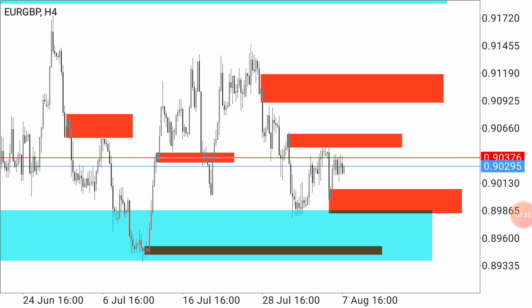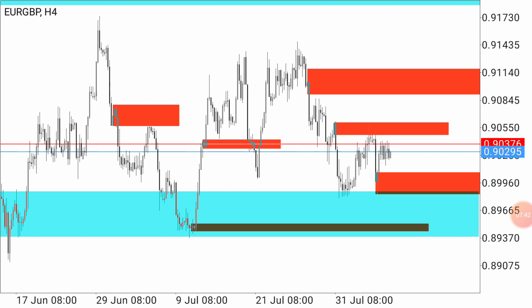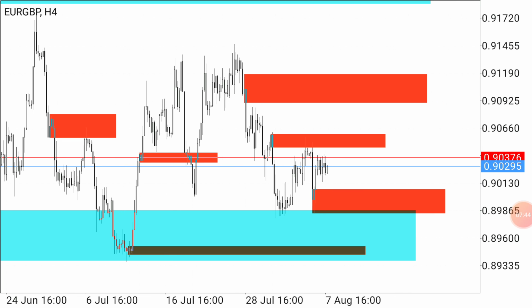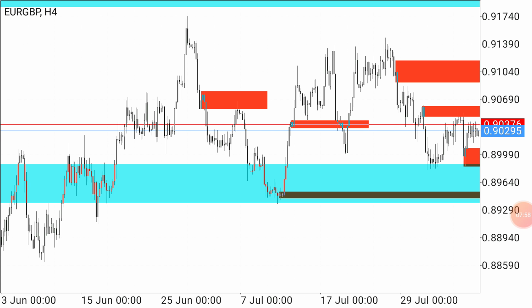Just open a demo account and make these zones, wait for the price to reach your zone and enter. Check the quality of the zones. Quality zones matter. Finding a zone is not a problem.